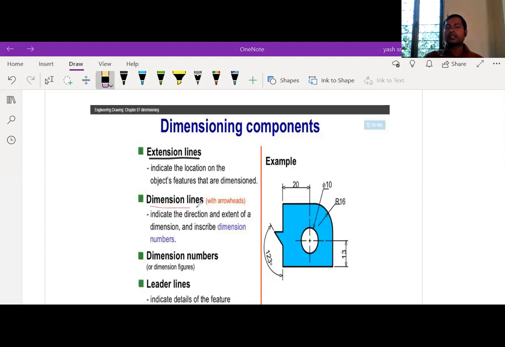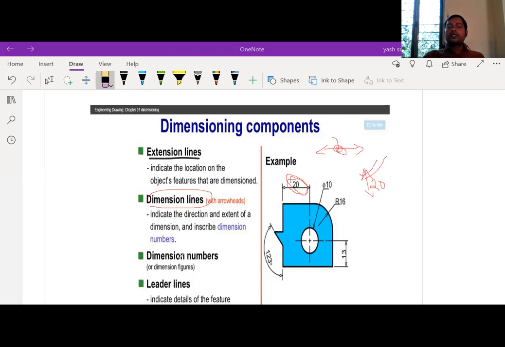So next, dimensioning lines. We are giving the number like this, 20, which is the length of that area. The line which you are showing with arrows like this, here we are mentioning 20 like this. This arrow line is called dimensioning line. After that, we should give the arrows. This line is called dimension line, this line is called dimensioning line.